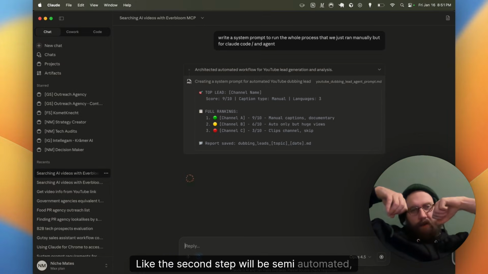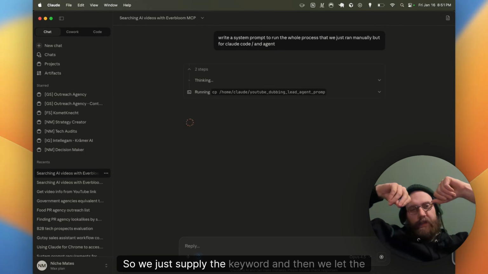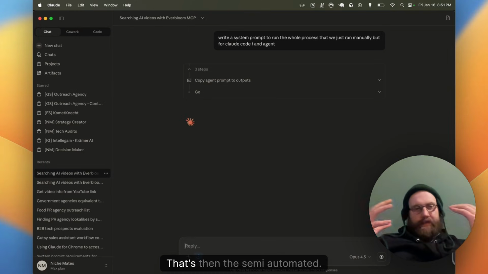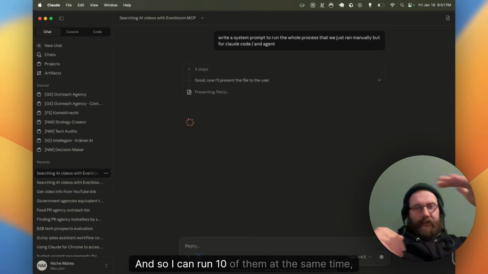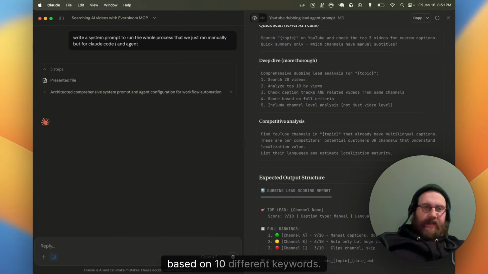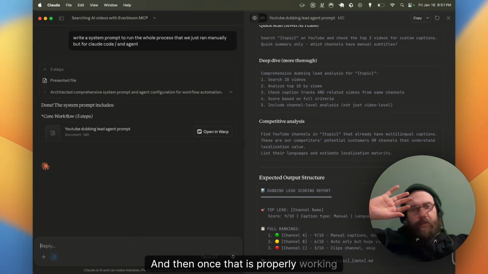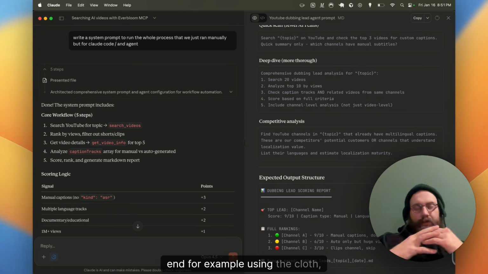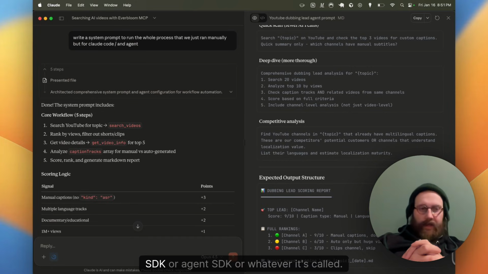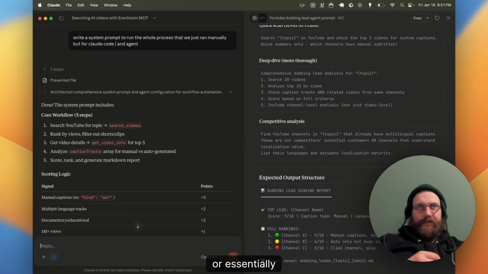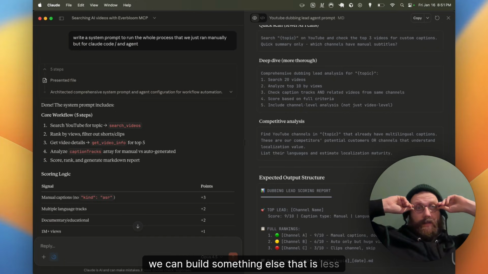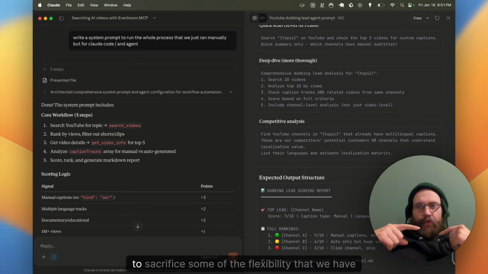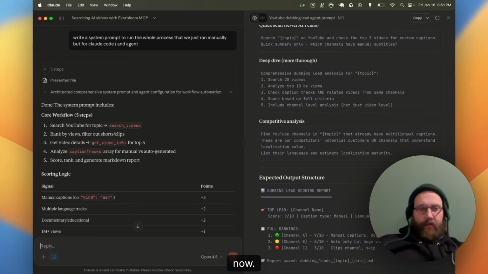Like the second step will be semi-automated, right? So we just supply the keyword and then we let the agent do its thing, and then we come back to it when it's done and we look at the report. That's then the semi-automated, and so I can run 10 of them at the same time, for example, based on 10 different keywords. And then once that is properly working, we can come back and run that in the backend, for example, using the Claude Code SDK or Agent SDK or whatever it's called. Or essentially, we can build something else that is less expensive, because the Claude SDK is quite expensive, but that would require us to sacrifice some of the flexibility that we have now, right?